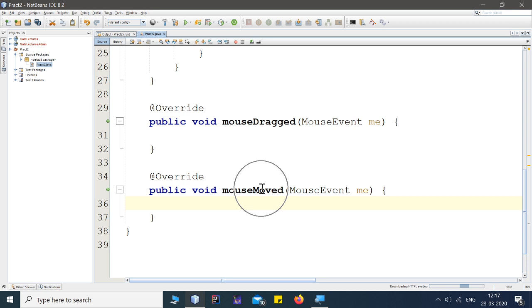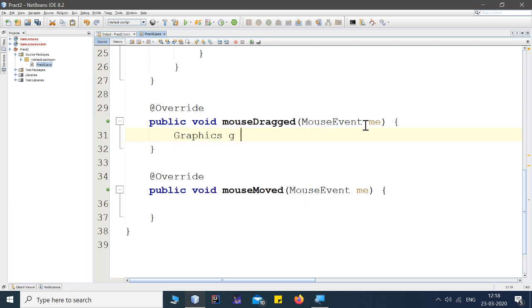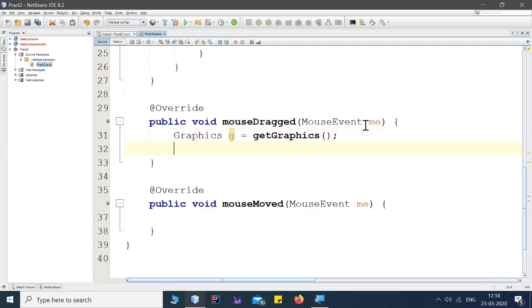So what's our objective? We want to create a paintbrush-like facility. How does a paintbrush work? You need to click first, then move your cursor so that it paints something on the screen. I'm writing over here. For that purpose, you need a Graphics class object. We have a MouseEvent object inside this, but in order to draw something, we need a Graphics class object. So I'm creating the object as g equals getGraphics, the method which will make g an object of the Graphics class.